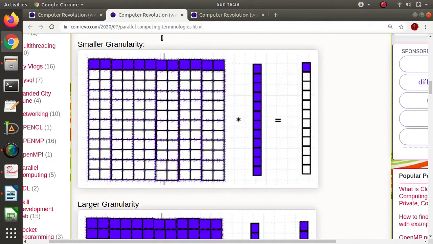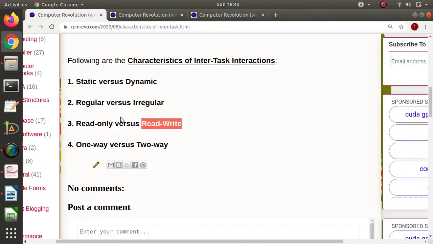For example, this matrix multiplication. So this is one task, this is another task, this is third task. All the tasks are reading the values for this vector. All the tasks are reading this value from the shared memory. So this is the read only interaction, when the different tasks are just reading the values.